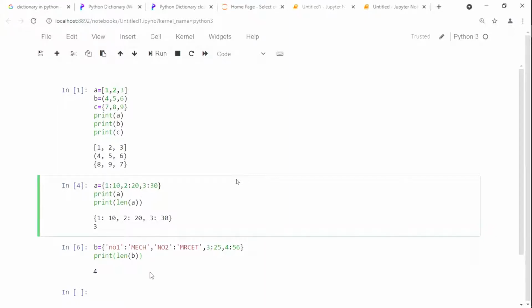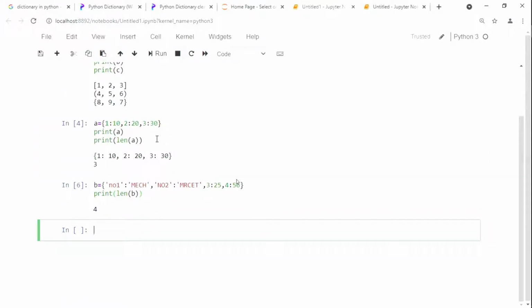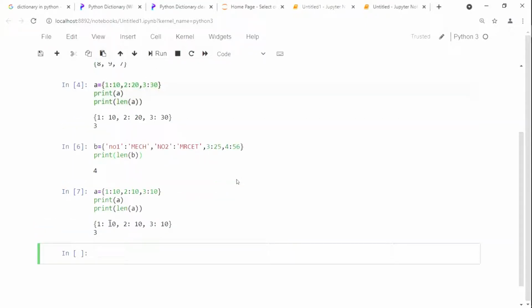as duplicates. For example, see once here, the same example I'm going to consider here. See here, 1 is equal to 10, 2 is equal to 10, then 3 is equal to 10. I write the 3 values here. 1 is to 10, that means 1 value is going to store 10 value, 2 is going to store 10 value, 3 is going to store 10 value. Run it, it is stored, but see here, if you write keys in duplicate, it shows an error. See here, 1 is to 10, jump 2 వెళ్ళిపోయింది చూడు.